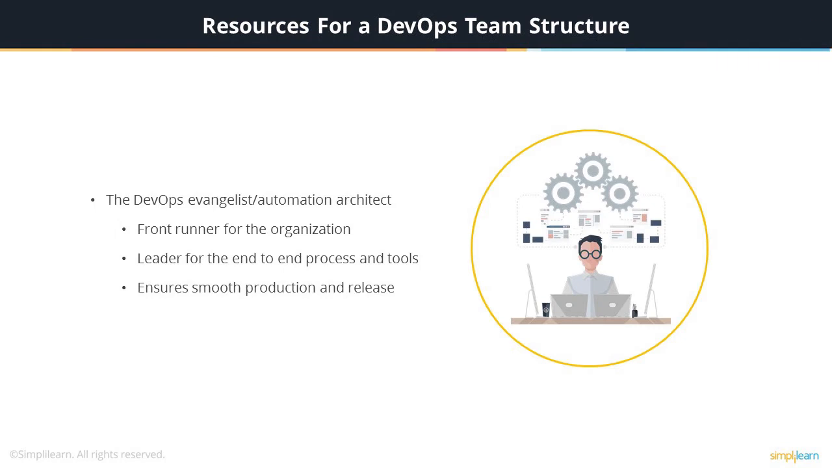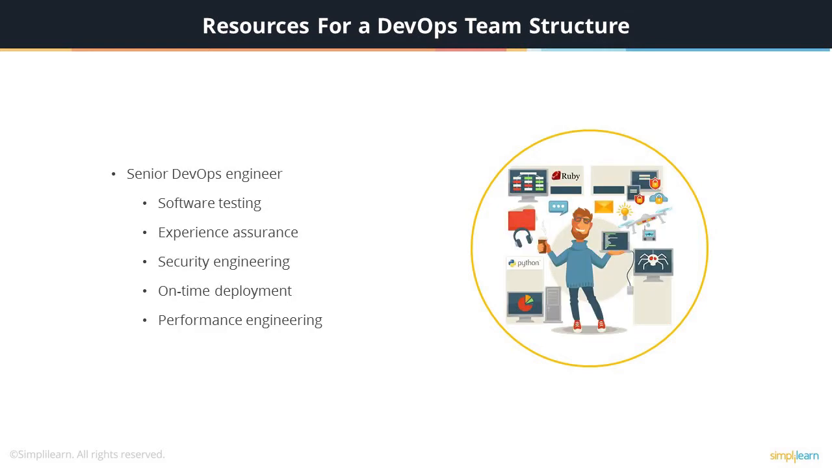The DevOps evangelist or automation architect. This person should be the front runner for the organization and be able to lead a team that is passionate about DevOps and the company as a whole, and should be able to determine key value that IT can provide to the business. The evangelist takes care of the end-to-end processes involved in product building and should be experienced in using the tools also. This role also involves making sure that the product is highly available in the production and the pre-production system and is being released frequently.